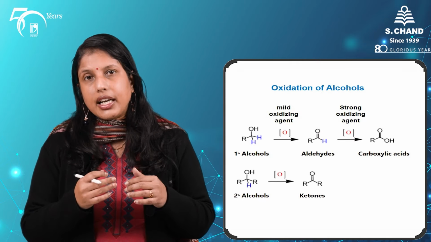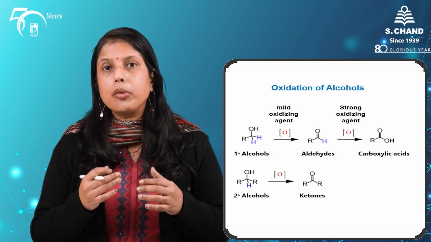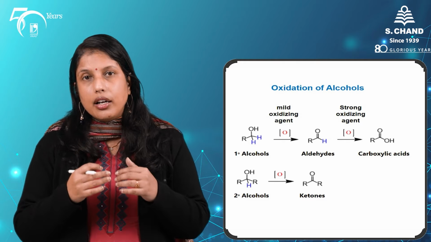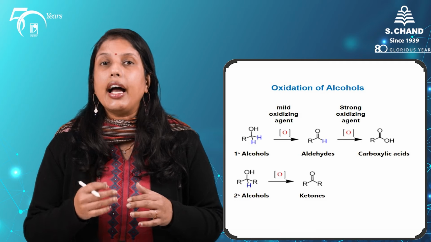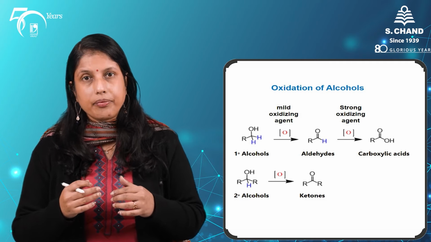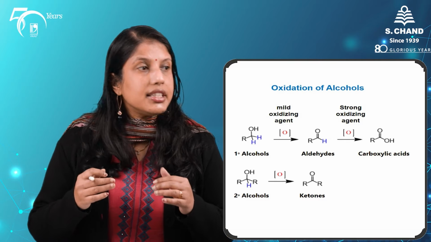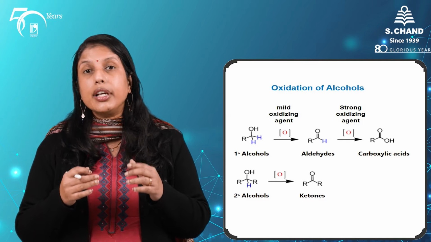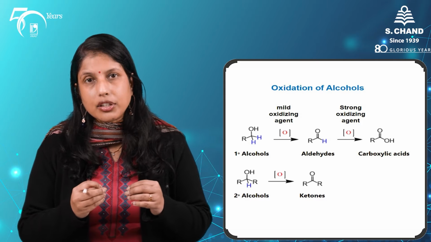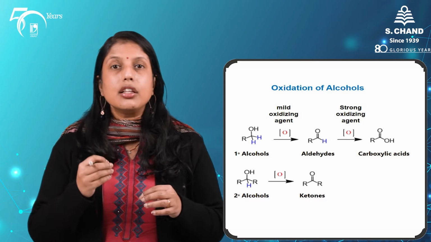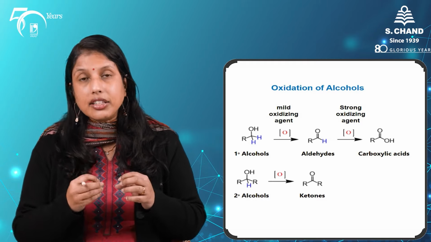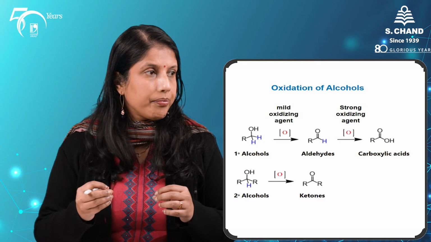Alcohols can be oxidized into a variety of carbonyl compounds depending upon the nature of the alcohol and also the type of oxidizing reagent which is used. Remember, oxidation of the alcohol will involve the loss of the proton in the hydroxyl group along with the loss of a proton on the carbon attached to this hydroxyl group.